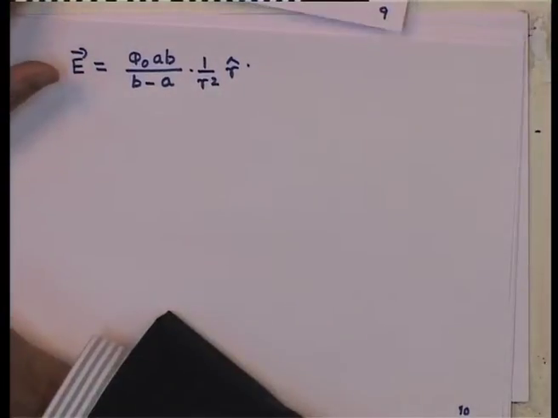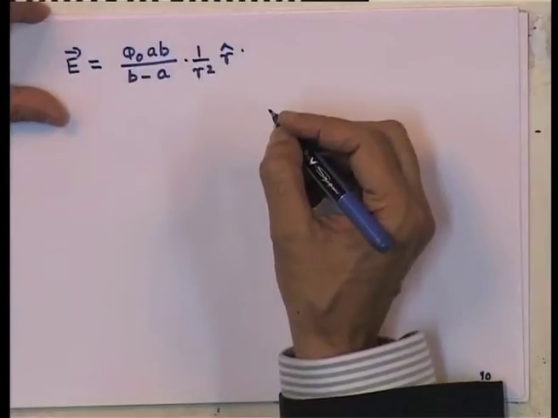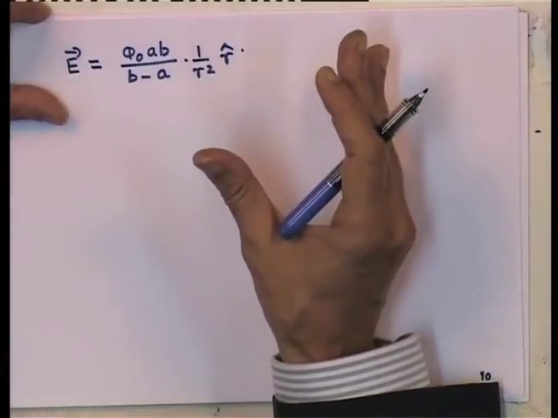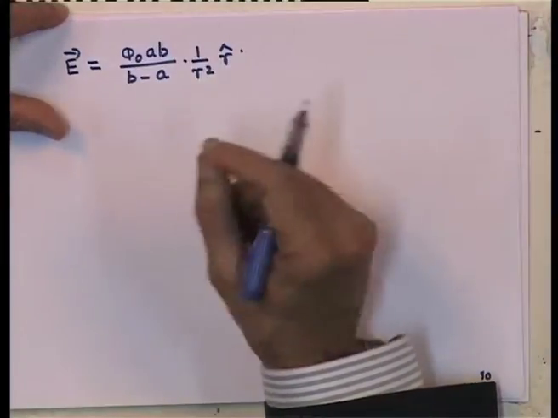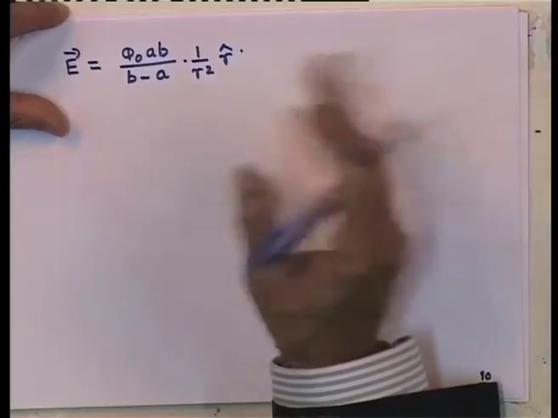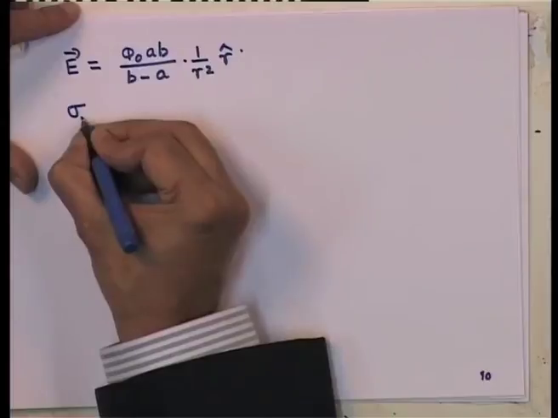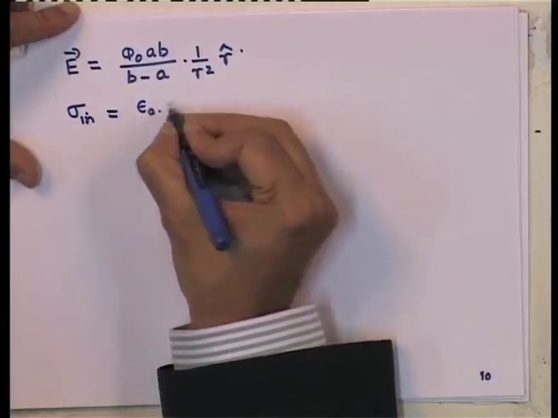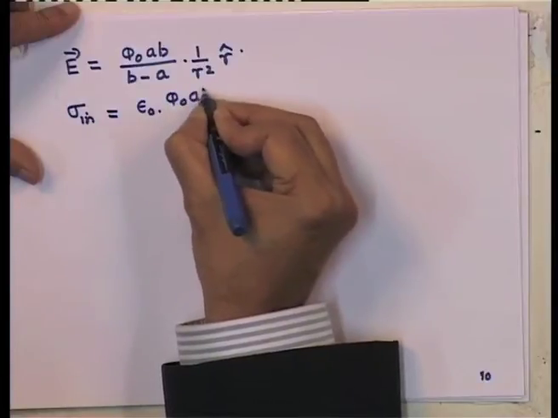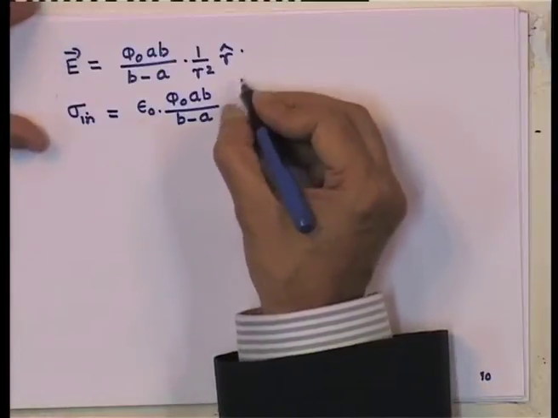Once again, because of the way we have chosen our axis, the normal direction is the radial direction. The inner conductor has outward normal along the radial direction, and the outer conductor has it in the opposite direction. So, the charge density of the inner conductor is epsilon 0 phi 0 a b by b minus a into 1 over a square.